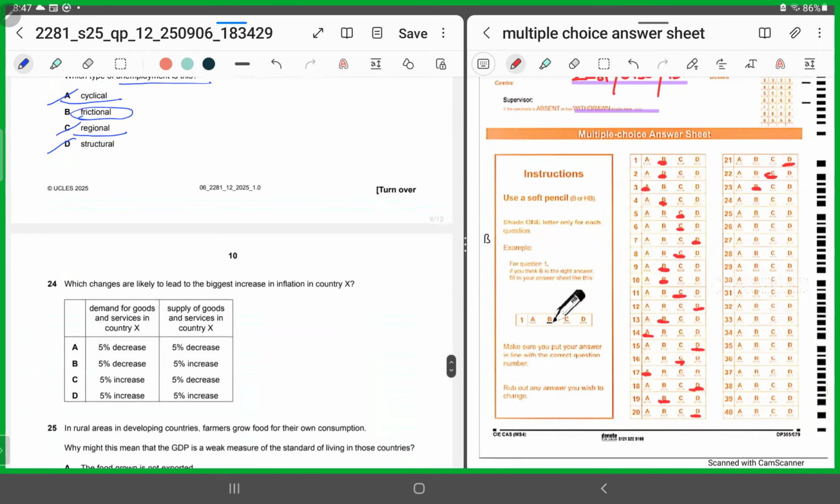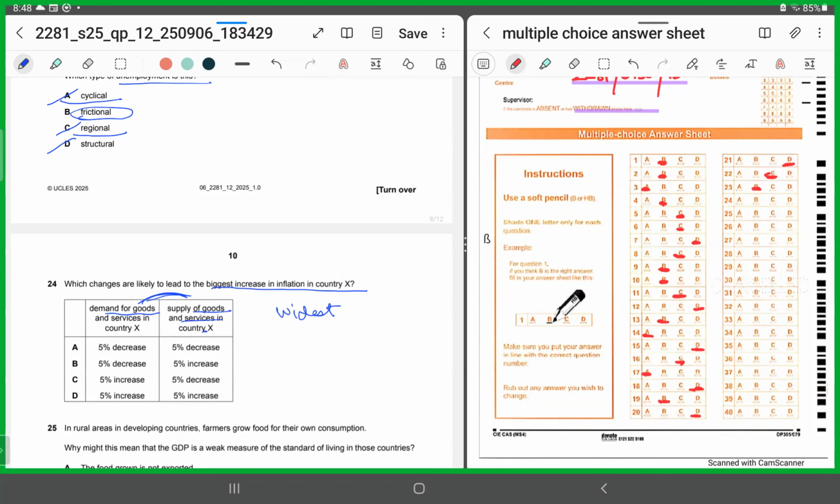24. Which changes are likely to lead towards the biggest increase in inflation in country X? Biggest increase in inflation. Demand for goods and services and supply of goods and services. So there has to be the widest gap. The gap should be widest. The demand should have been more and the supply should be less. Then only you will have the highest inflation. The wider the gap, the more the inflation would be. And when would the gap be widest? When the supply is unable to cater to the surge in demand.